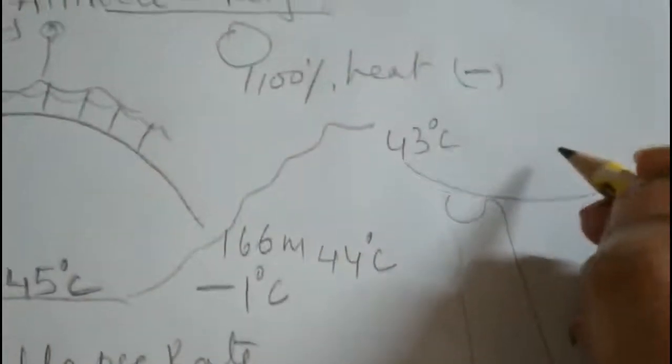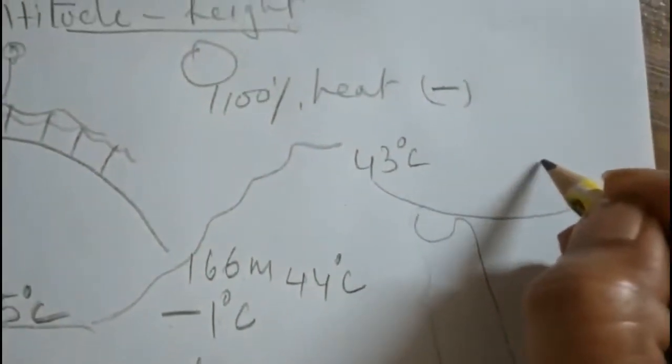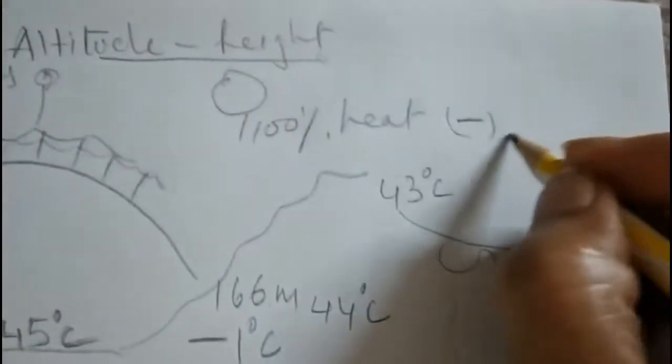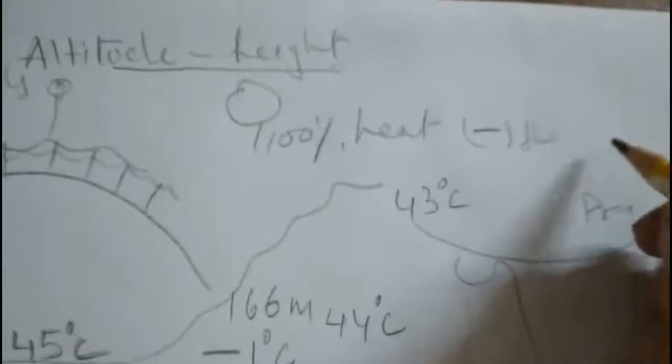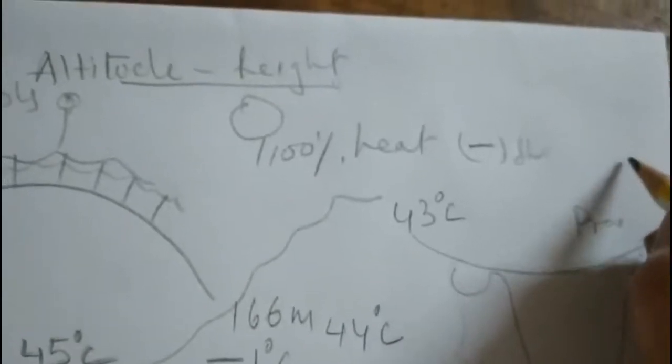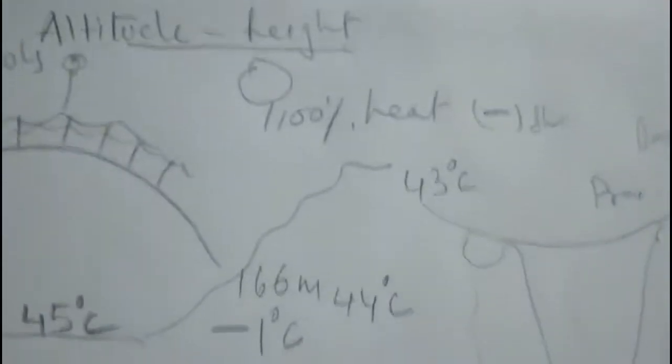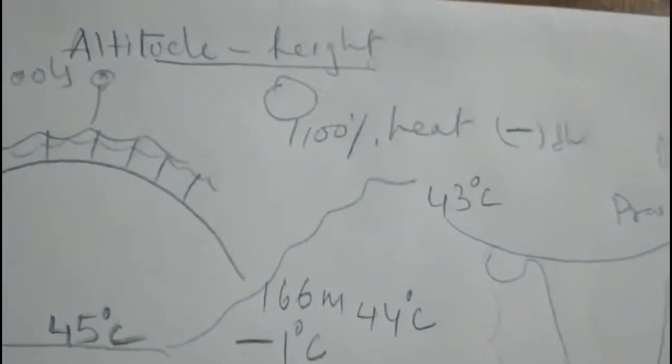If a question is asked that during the summer season the temperature is very high in, you can say, Prayagraj, but very low in Shimla or Darjeeling, why? All this is because of the normal lapse rate.